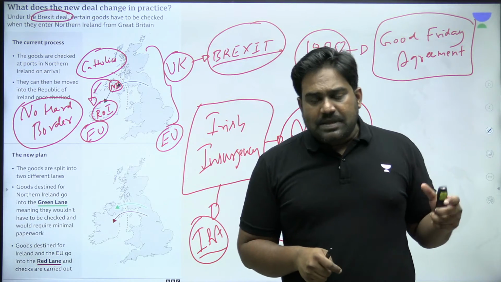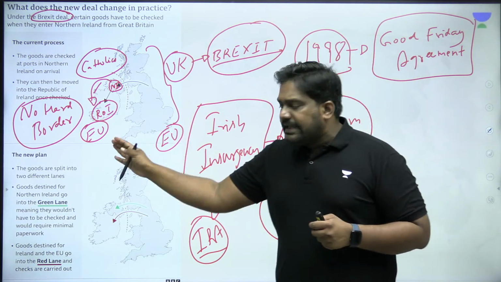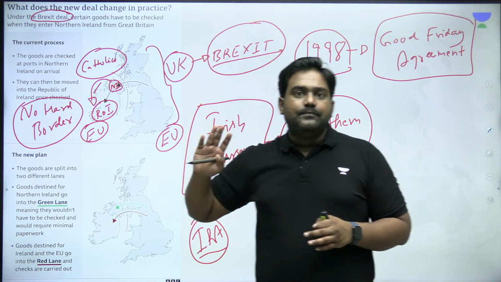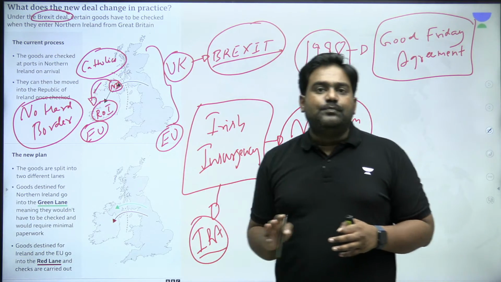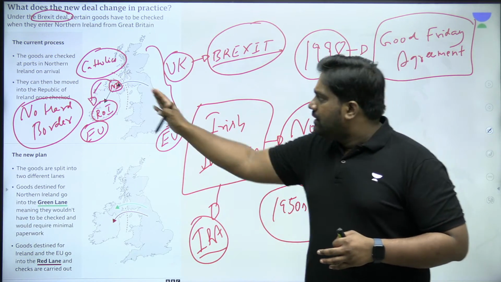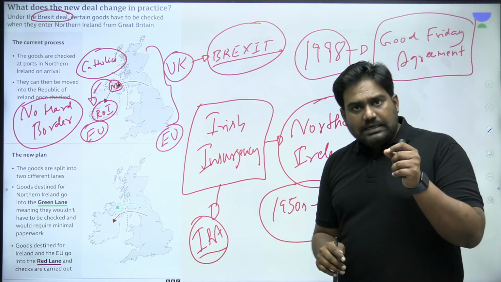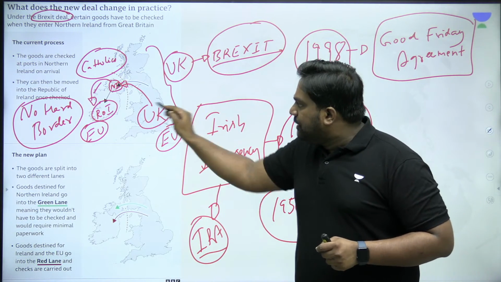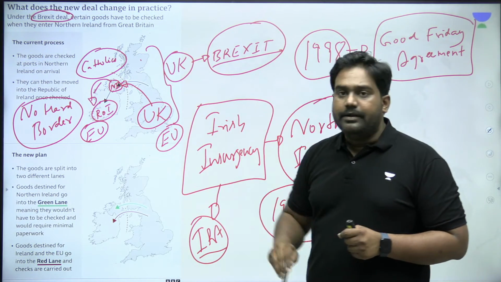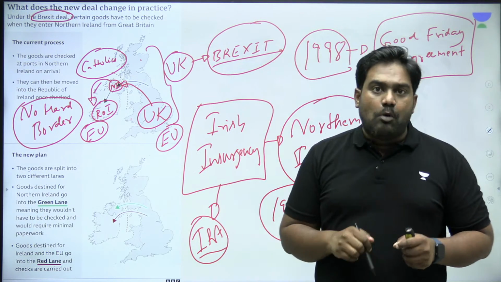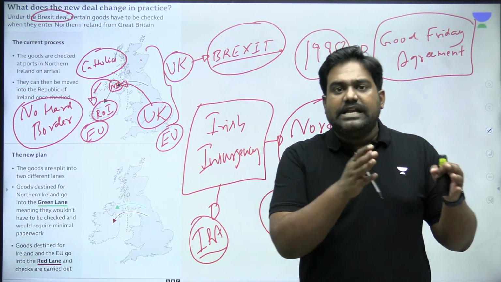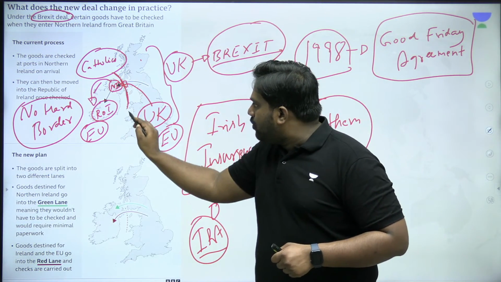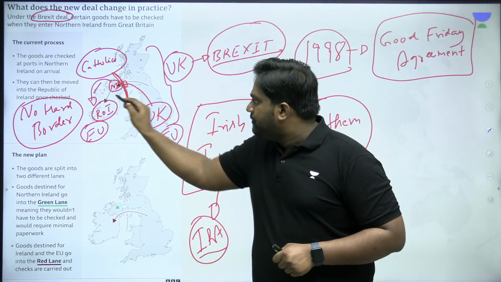UK negotiated with the European Union and the Republic of Ireland, and they came out with an arrangement which would allow free borders in Ireland. Essentially, movement of people and movement of goods will not be restricted, as promised under the Good Friday Agreement. However, goods entering from Great Britain, that is England, Wales and Scotland, before they reach Northern Ireland ports, would be subjected to a security and immigration check. So essentially, the hard border came up over here, not over here.